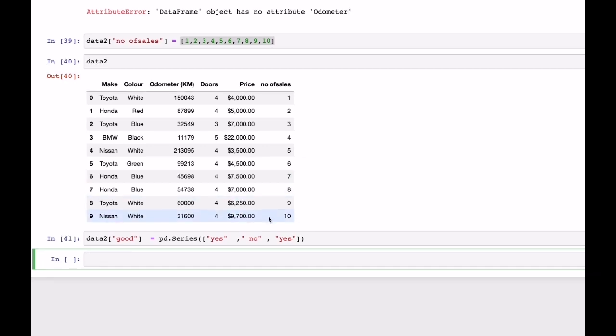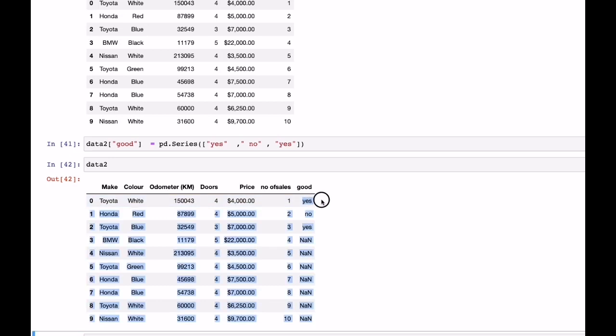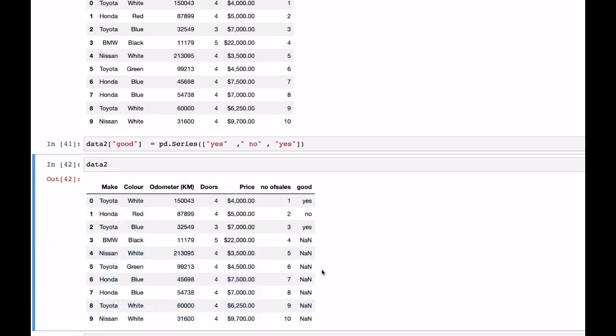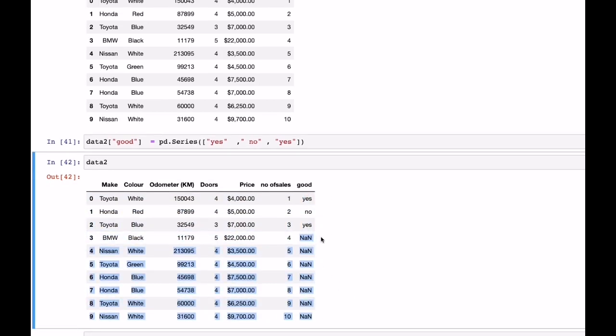I shift enter it. Now let's take a look at data 2. We just filled 3, right? But another 7 are there. What happened to those 7? Those 7 will be filled with not, not, not, and so on.